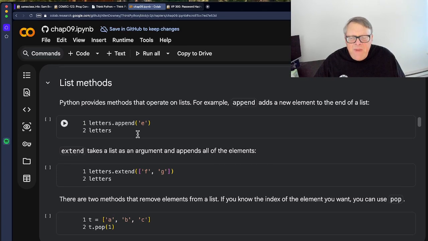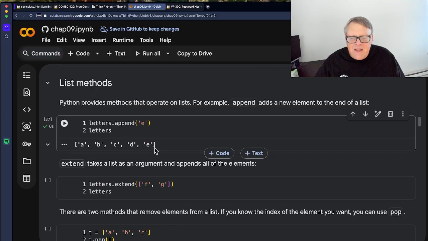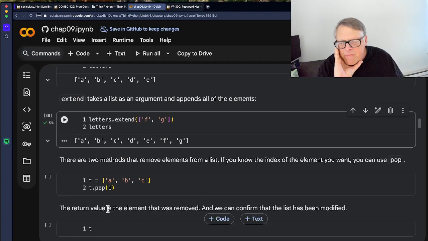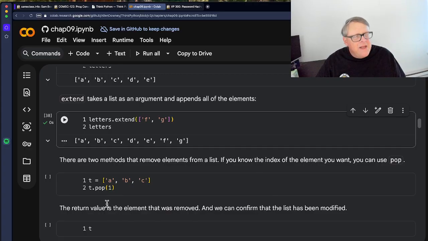All right, you can append something to the end of a list. So you have letters and you can append an E to the end. I do this quite a lot. I add things to a list. I make a loop. You can also extend, and it will append all these arguments, so it'll add F, N, G to it. And you can pop an element out of a list.